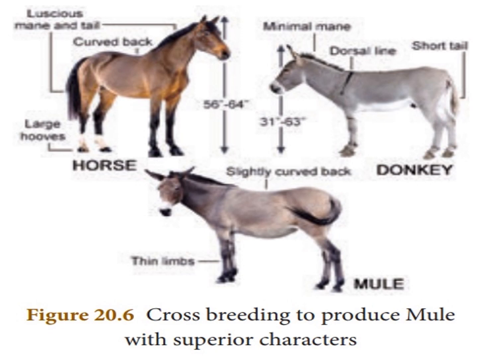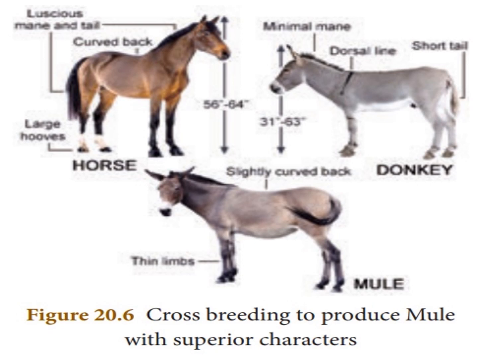A mule is superior to the horse in strength, intelligence, ability to work, and in resistance to disease, but they are sterile.